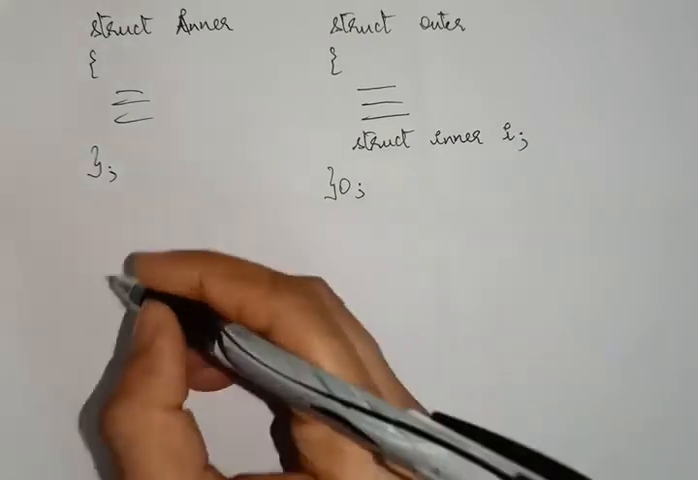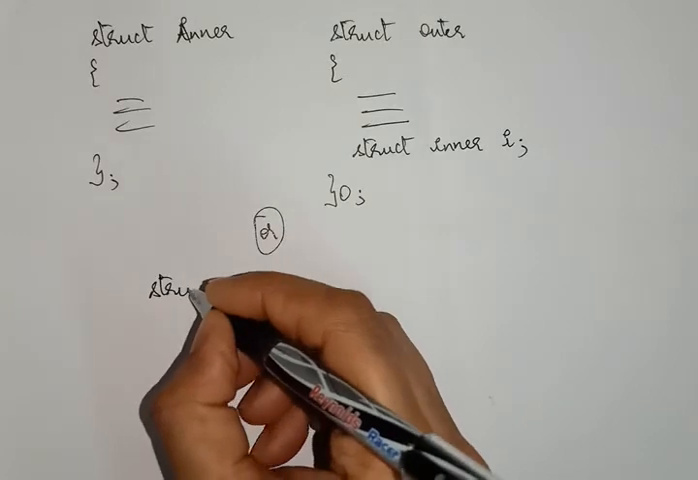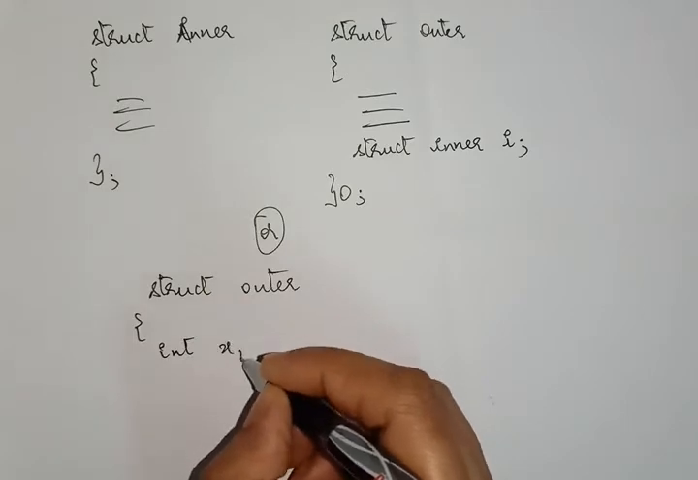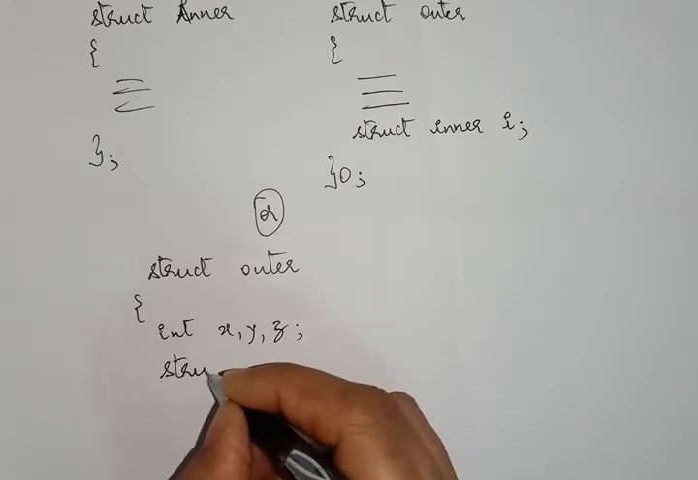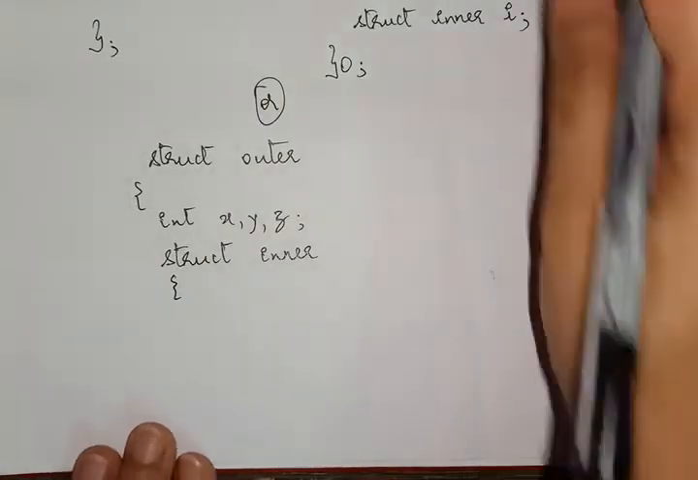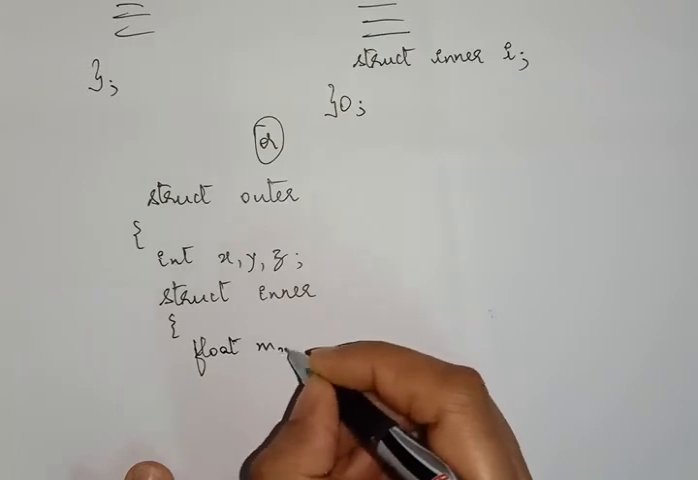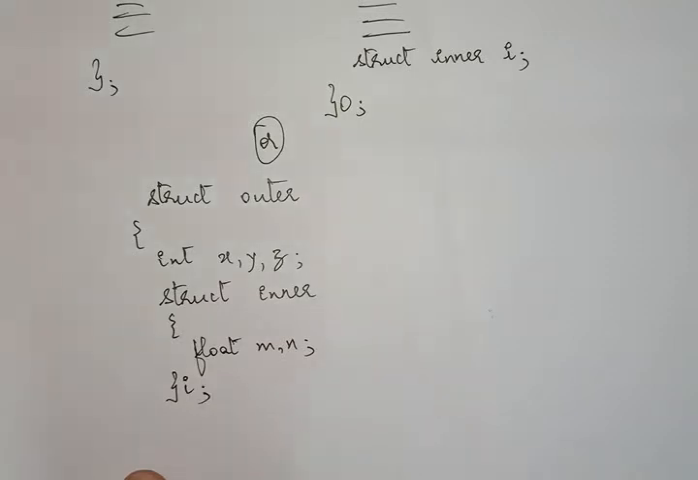The other way could be very simple. You have struct outer. Say you have int x, y, z as its members, and you have struct inner, and here itself you declare this. So you have, suppose, float m, n, and the variable should be created within the outer structure, and you have O.